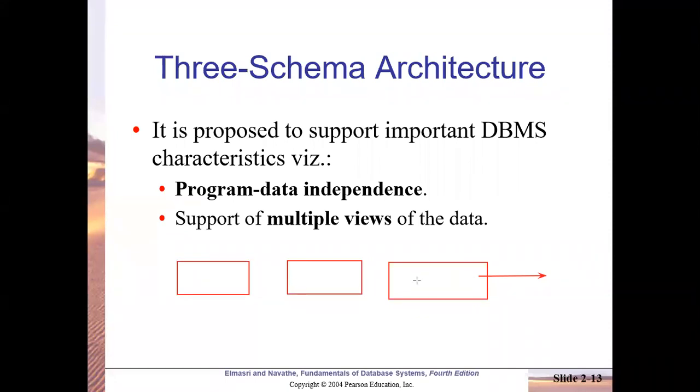Examples are your parents who do online shopping, or your mother who uses WhatsApp. Even though they are not programmers, they are able to use it. So this external view fulfills their requirement. They need not worry about what programs are written, what SQL statements are generated, or what data structures the data is stored in. These things they are unaware of. So this is the external view.